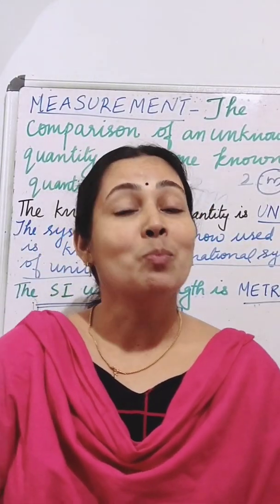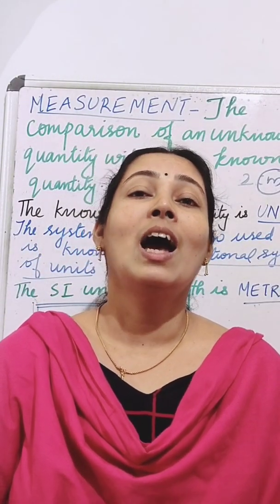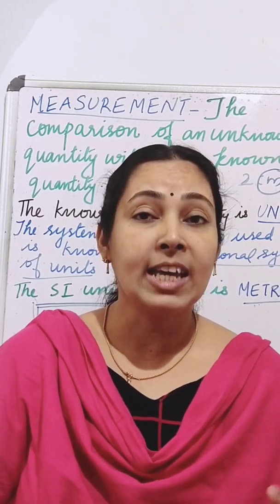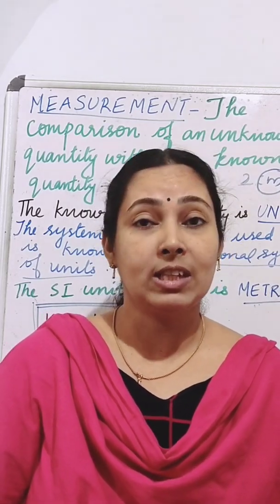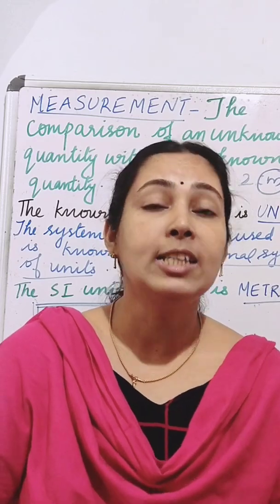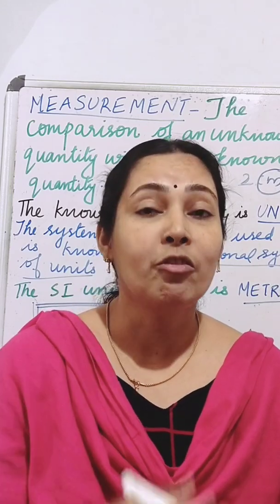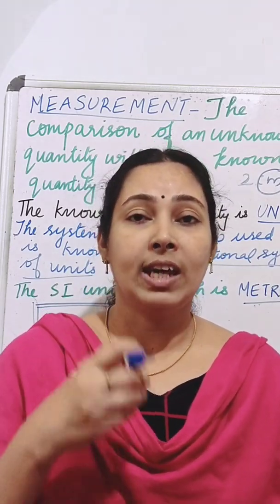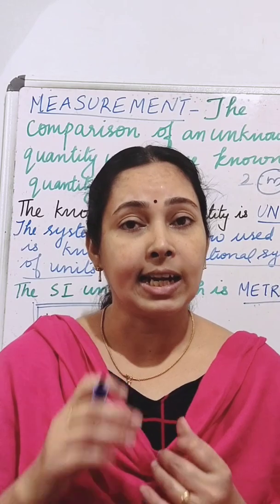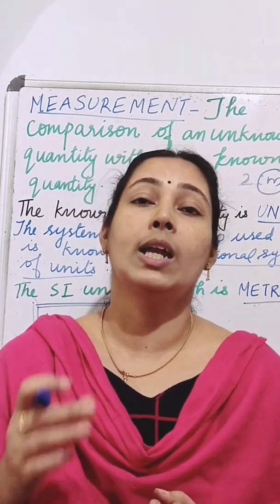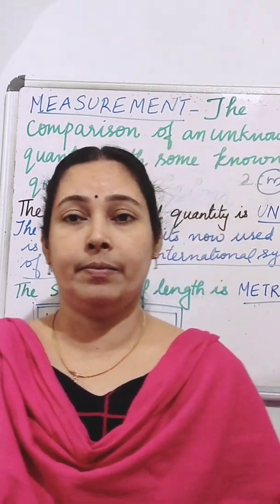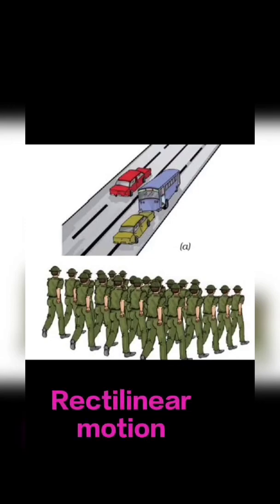The next topic is motion. So what is motion? It is a change in the position of an object with time. So now we can look at the different types of motion. There are different types of motions like rectilinear motion, circular motion and periodic motion. Motion in a straight line is called rectilinear motion. For example, movement of a car on a straight road or the march past of soldiers.